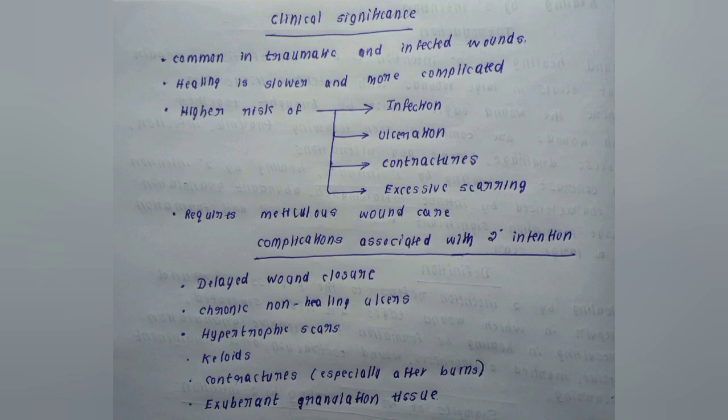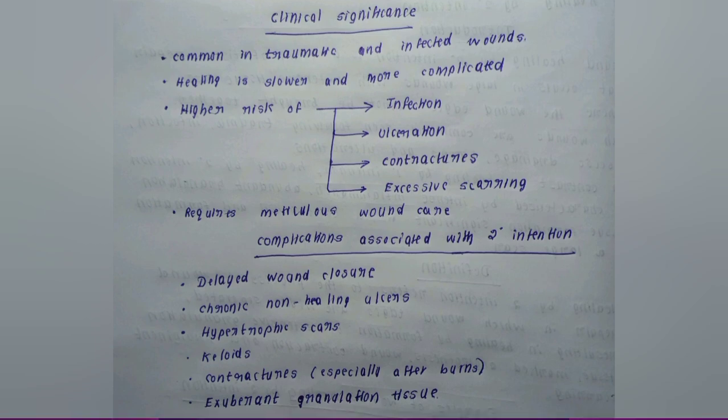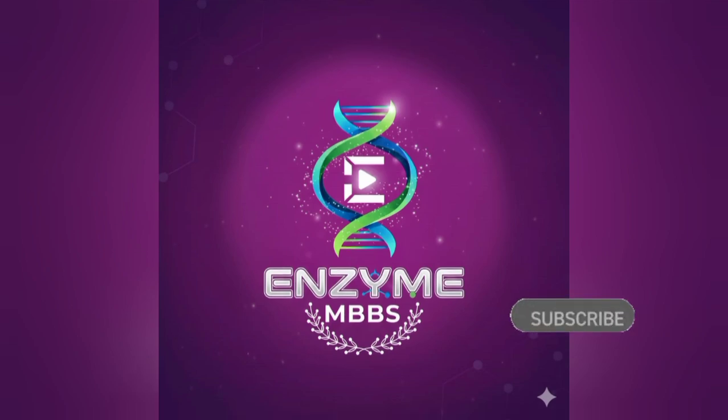Next, complications associated with secondary intention. It is delayed wound closure, chronic non-healing ulcers, hypertrophic scars, keloids. What are hypertrophic scars? What are keloids? Everything we have discussed in the complications of healing video. Okay, then contractures, that is especially seen after burns, and exuberant granulation tissue. Exuberant is nothing but excess, right? Yeah, so that's all about this video.